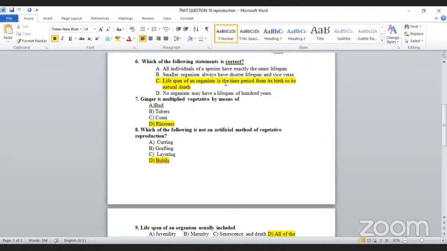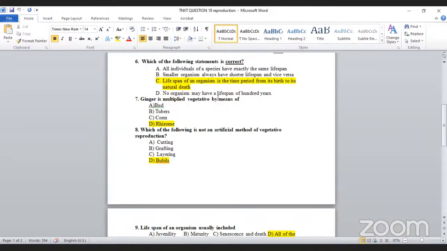Lifespan of an organism is the time period from the birth to its natural death. This is the correct statement, the exact answer to the question. Okay, ginger is already one of the underground stem modifications, but at the same time, when you are going to propagate, which one is the correct one?